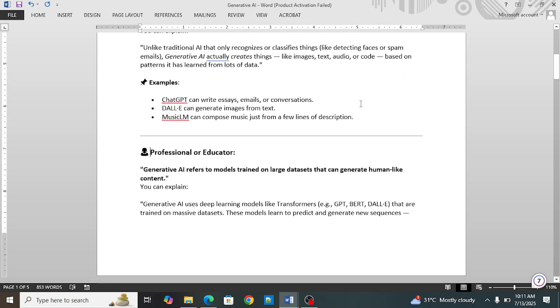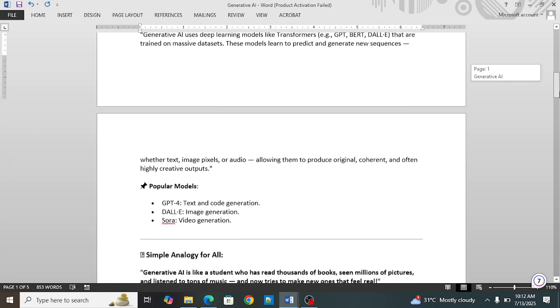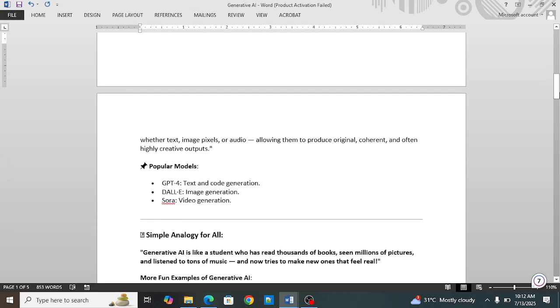If I explain generative AI in front of any educator, then here I will explain: generative AI refers to models trained on large data sets that can generate human-like content. You can explain here that generative AI uses deep learning models like transformers, GPT, BART, DALL-E that are trained on massive data sets. These models learn to predict and generate new sequences, whether text, image pixels, or audio, allowing them to produce original, coherent, and often highly creative output.